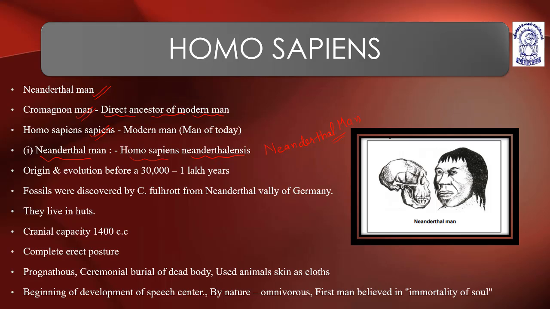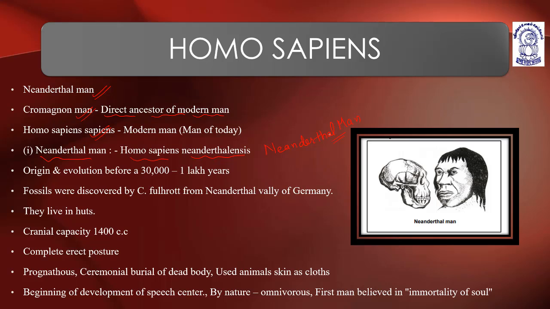Different researchers and scientists trace anthropology, paleontology, and different evidences of evolution to find the common or closest ancestor of humans. Now we are going to start with those close ancestors of humans. Neanderthal man, also known as Homo sapiens neanderthalensis. Its origin and evolution were accounted 30,000 to 1 lakh years back.